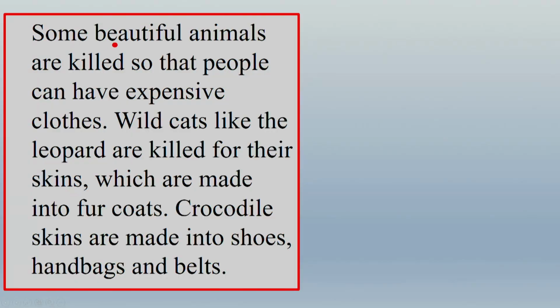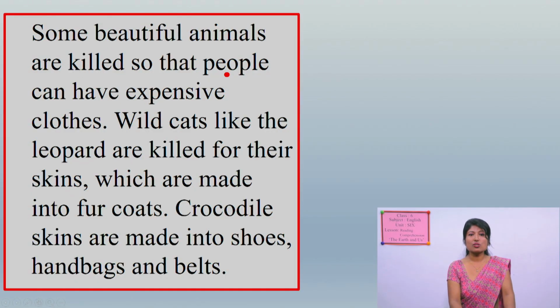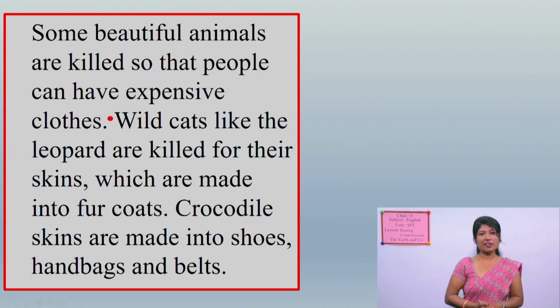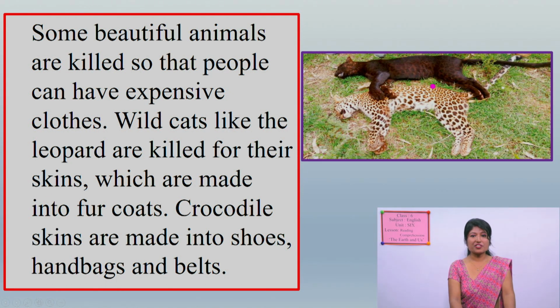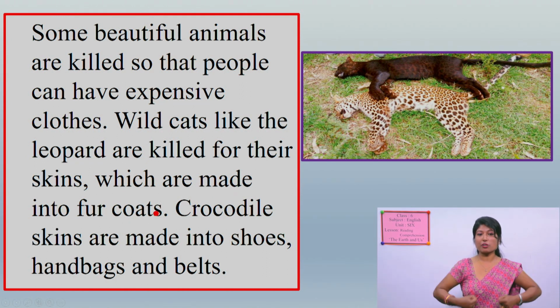Another paragraph. Some beautiful animals are killed so that people can have expensive clothes. Some people have a different type of style, they want to show their style, killing innocent animals. Wild cats like leopards are killed for their skins. People like this skin, which is made into fur coats. So people wear fur coats using skins of leopards.